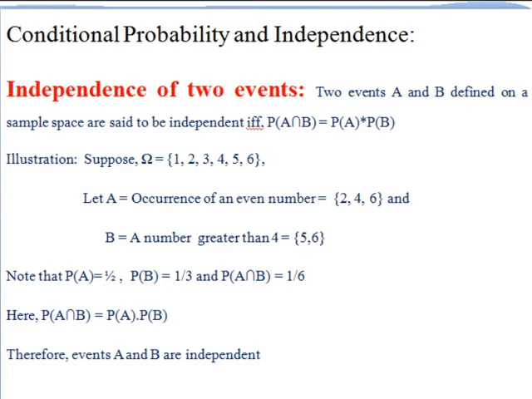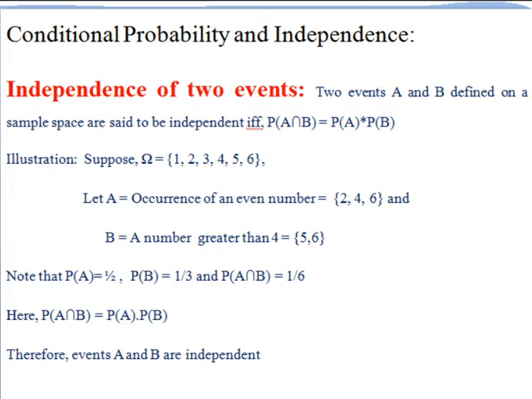Now we see the following illustration. Suppose we have a sample space which contains the outcomes 1, 2, 3, 4, 5, 6, and on this sample space two events are defined. Event A is the occurrence of an even number, and event B is a number greater than 4 occurs. The intersection of these two events contains only one number, 6.